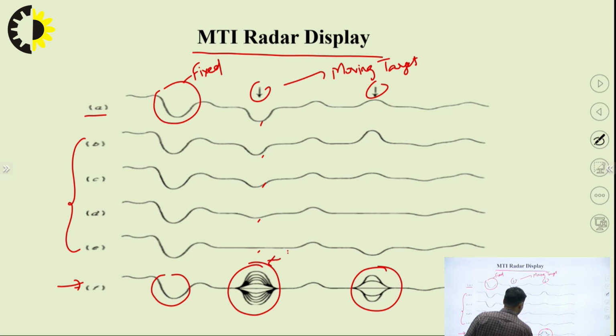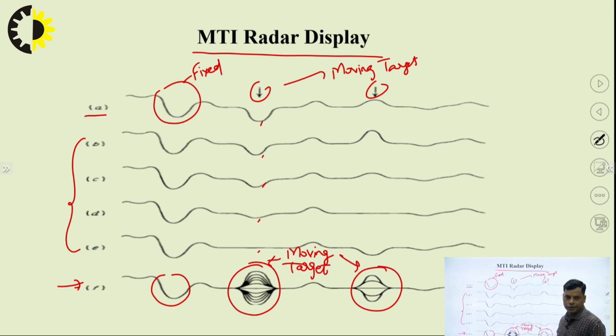It will give the information regarding the moving target, which is based on the concept of Doppler frequency. So these two curves, this one and this one, signify that the target is moving. In this way, the moving target indicator radar will work.